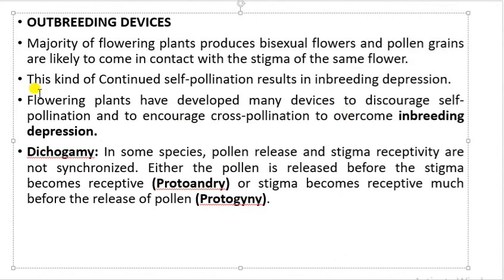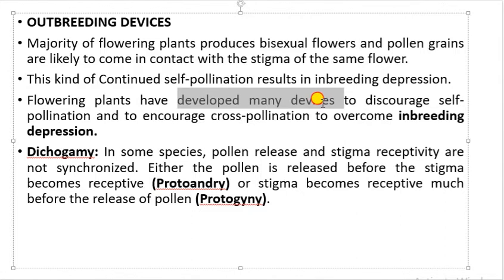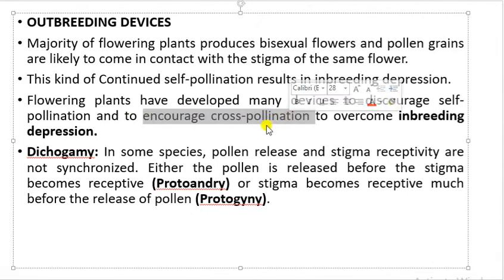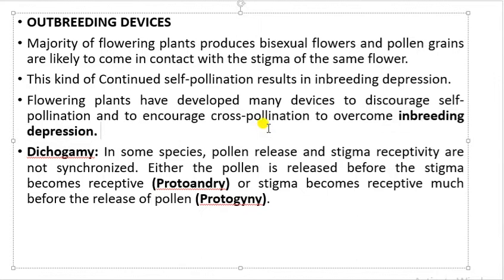Now, naturally, these flowering plants have developed many devices to discourage this kind of self pollination and to encourage cross pollination. So, naturally, flowers have many devices present in them which will prevent self pollination and encourage cross pollination. And because of this cross pollination, inbreeding depression can be avoided. So, basically, this kind of inbreeding depression can be overcome.